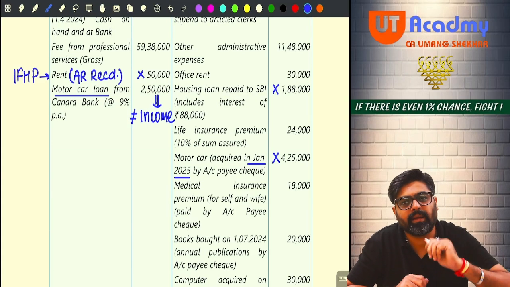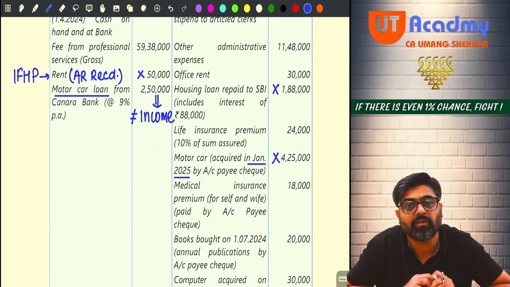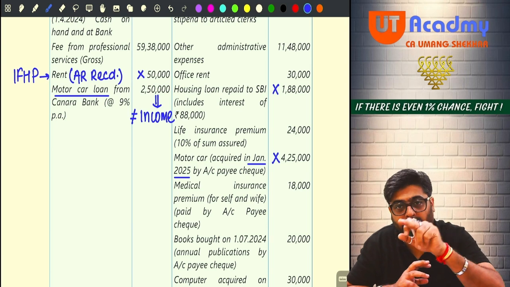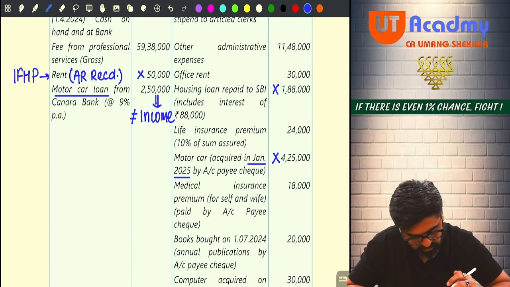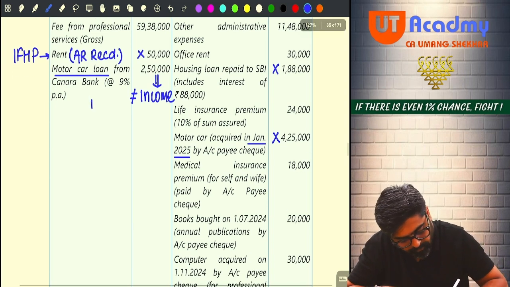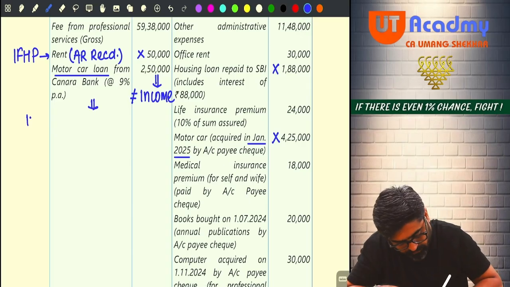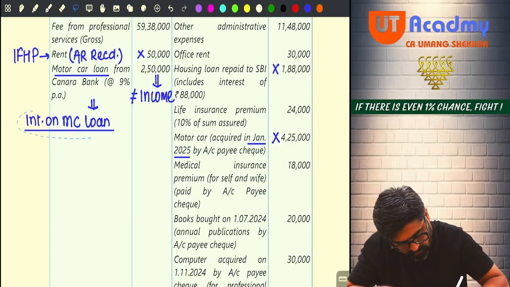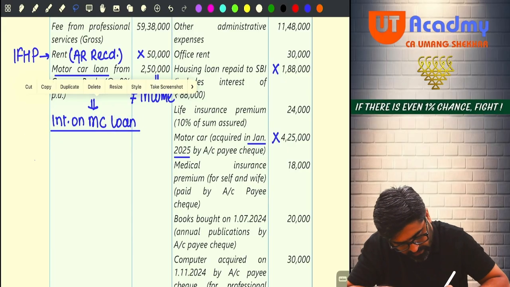Now, will you pay 9% interest on this? Motor car loan was 2,50,000. On 2,50,000, 9% rate of interest is given. So, can I say interest on motor car loan? Can you calculate this interest and give me the amount? How much motor car loan interest is to be paid?